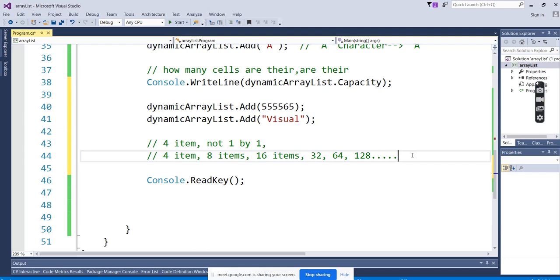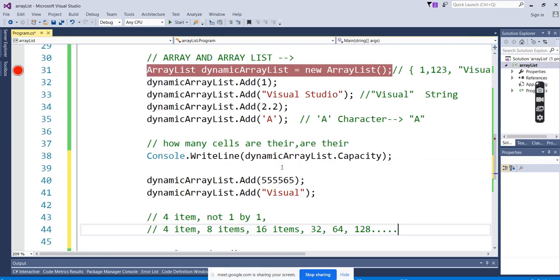It will give 4 cells. When you utilize all the 4, it will add 8. If you utilize all those 8, it will add 16. So internally it keeps on adding, and you feel there are no issues with sizing. What I'm saying is that the array list keeps on adding values. First 4, then 8. After using all those 8 values, it will give another 8, that is 8 plus 8, 16. After utilizing all 16, it will double: previously I gave 16, you have utilized everything, I will double now. You may require more: 32, 64, 128.